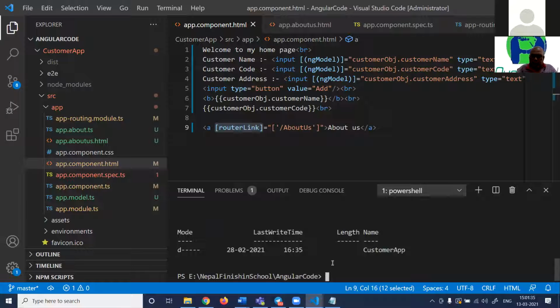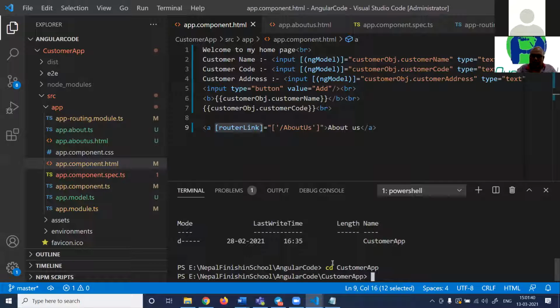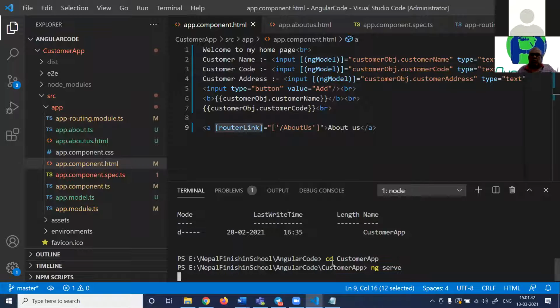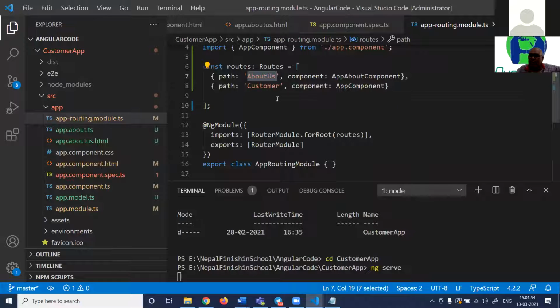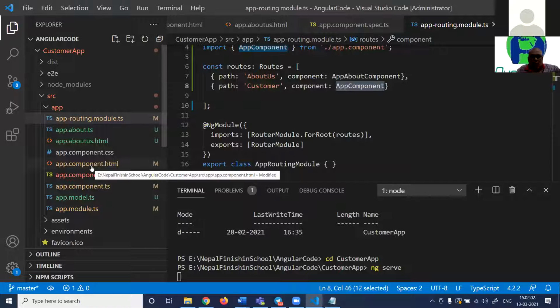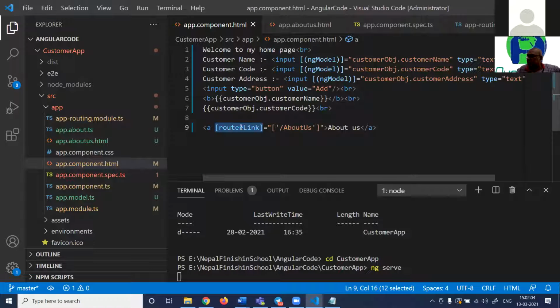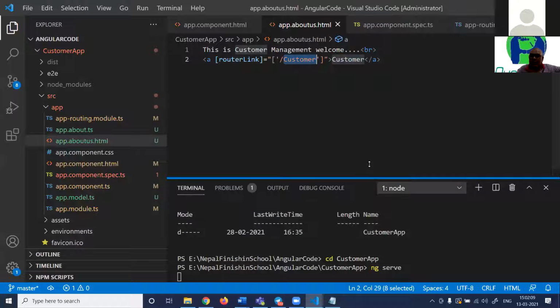So we'll do cd customer app, ng serve. Let us see if this works or not. Did everyone get, guys, the basic steps to create a route? I will give you this code also. Henceforth, I will start giving you the source code as well. So here it is. First, we define a routing collection, About Us, a component, and the URL. Second, in the UI, we have defined the router link tag. We have said that he will go to About Us and he will go to customer, right? Any questions here?